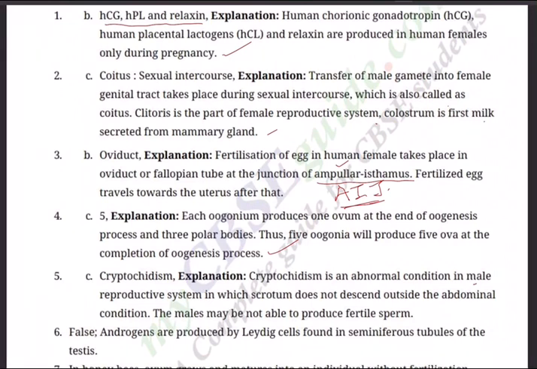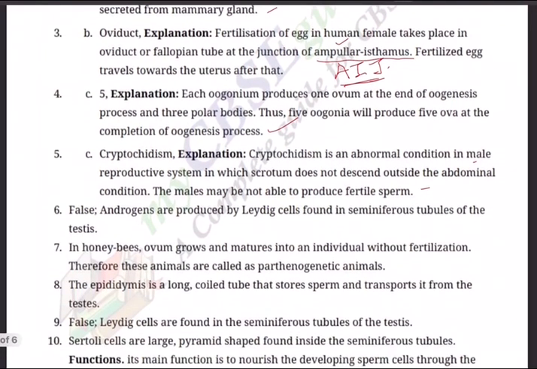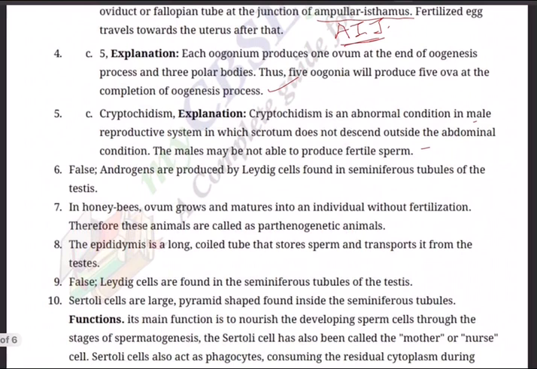Next, of course, we know this, cryptorchidism. Cryptorchidism is an abnormal condition in the male reproductive system in which the testis does not descend into the scrotum outside the abdominal cavity. The males may not be able to produce fertile sperms. That is a disadvantage. Next, question number 6. For cryptorchidism there is a surgery, and with the help of surgery, doctors bring it down to outside the abdominal cavity.